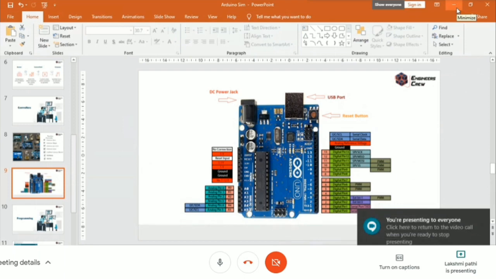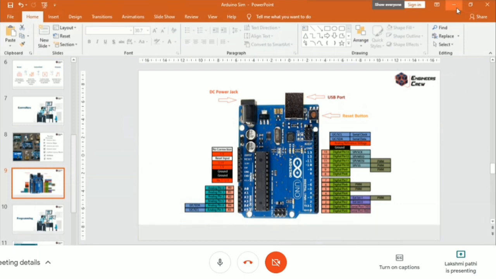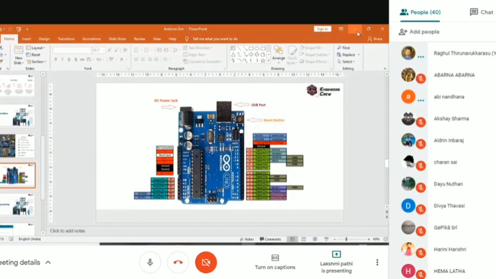So yeah, I'm starting with Arduino Uno. Why am I starting with Arduino Uno? It is a base board, and it has nearly 13 digital pins. It is not a sophisticated board like other boards, so it's an easy board.